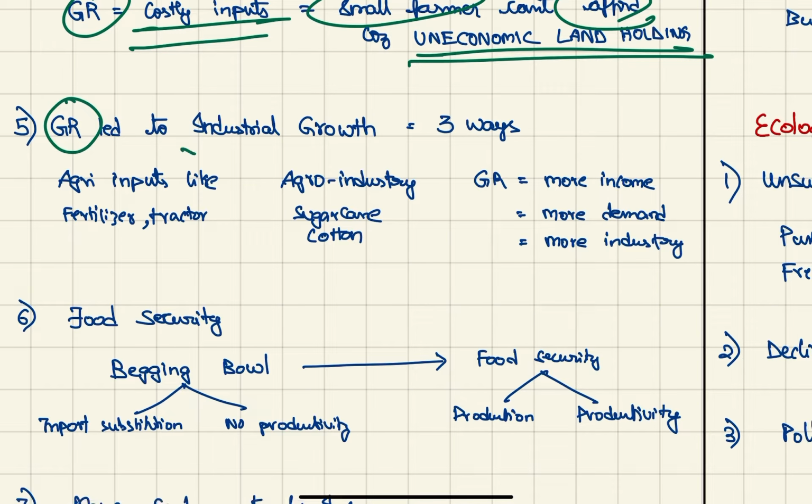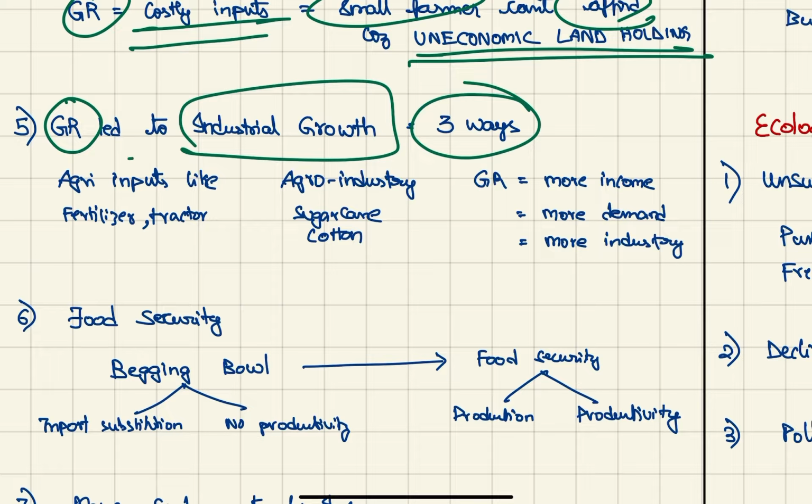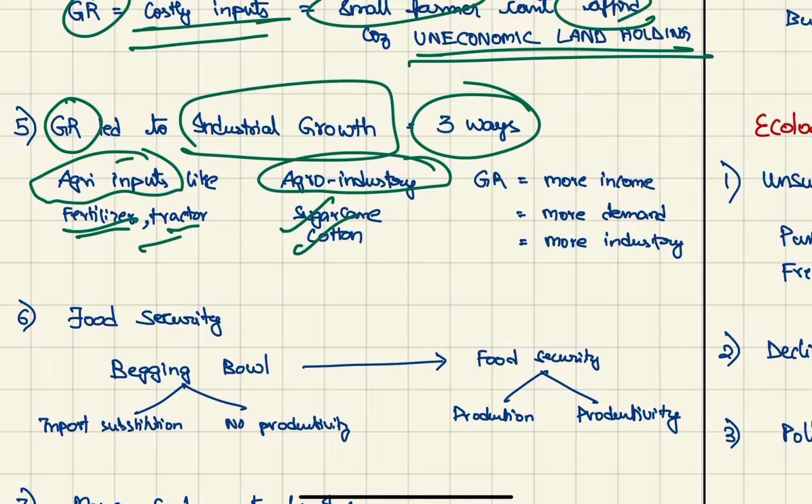So GR also led to industrial growth in three ways. First way is directly for agriculture inputs like fertilizers and tractors. Second, through agro industries like sugarcane and cotton. And thirdly, green revolution led to more income, therefore more demand, therefore more industrialization.